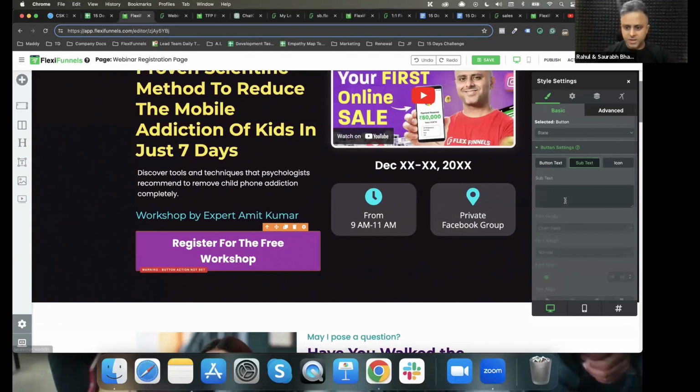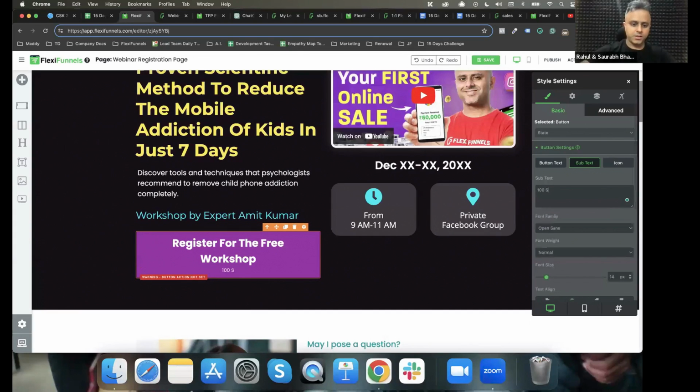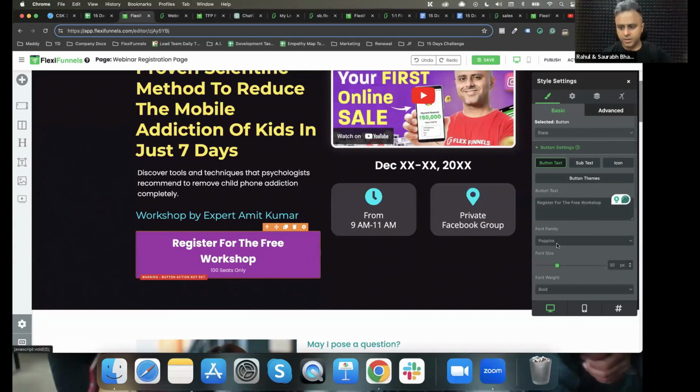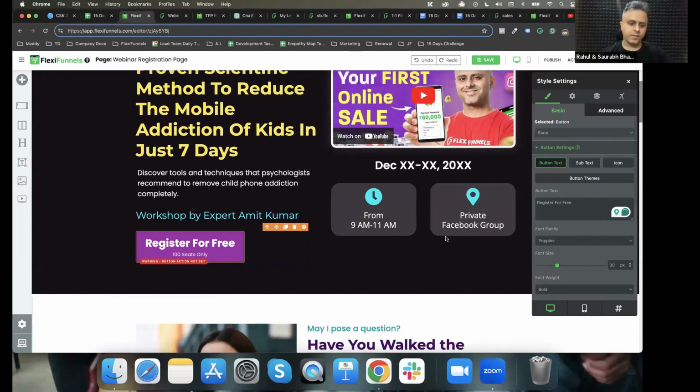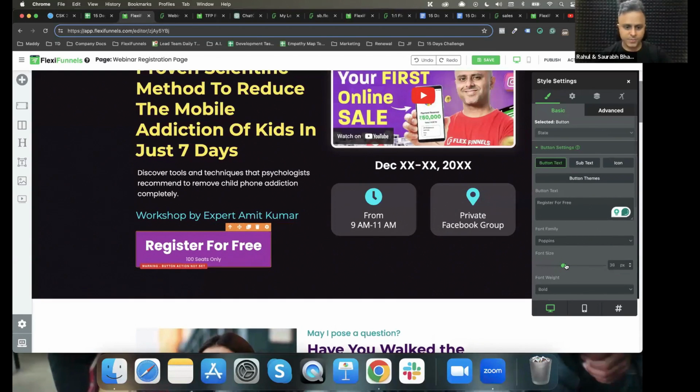And in the subtext, probably I would put, so, some of you would be taking the smaller plan of Zoom, Zoho, Google Meet, something like that. So you can put in the subtext that 100 seats only, something like this. And probably I would say register for free. I can make the size bigger.